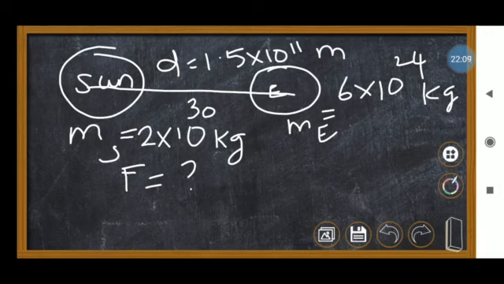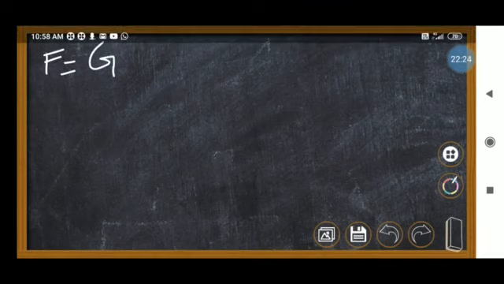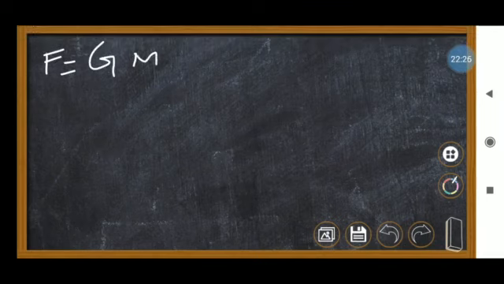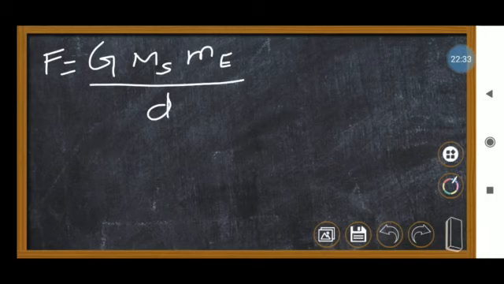So first you have to know that F equals G into M, that means the mass of the sun and the mass of the earth, divided by d square.